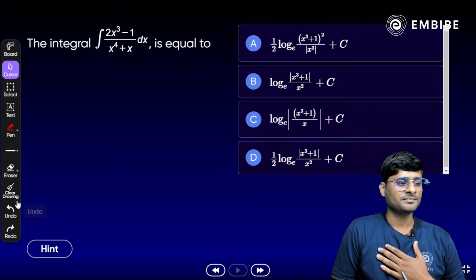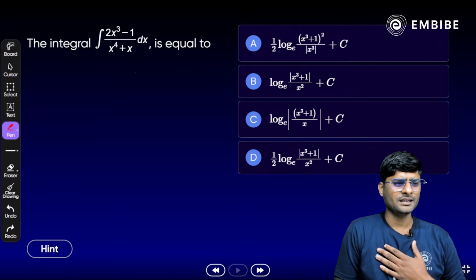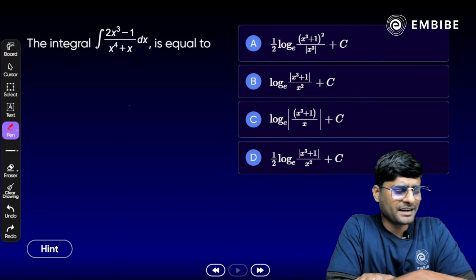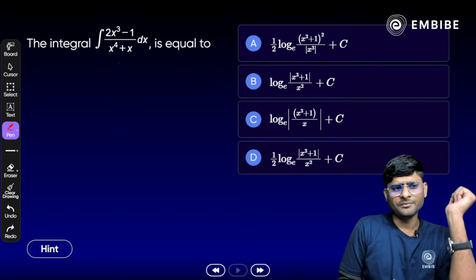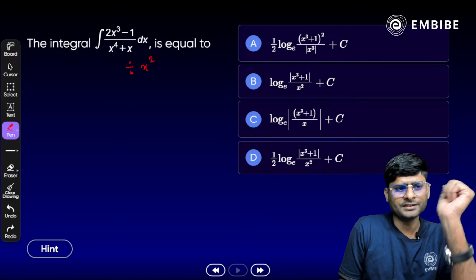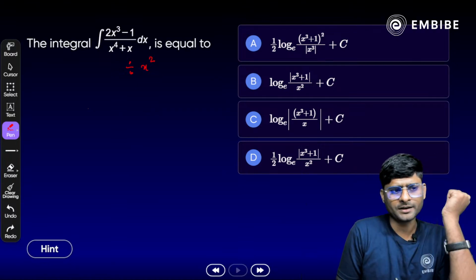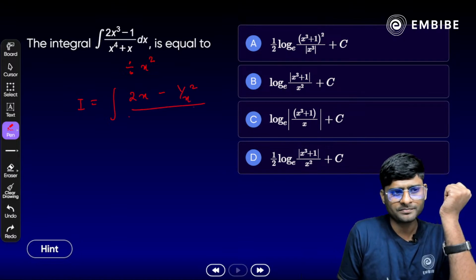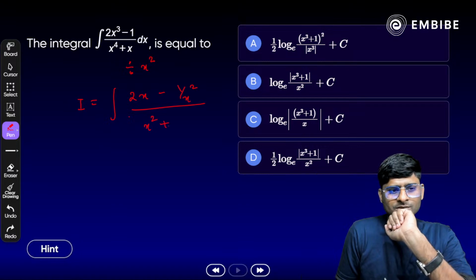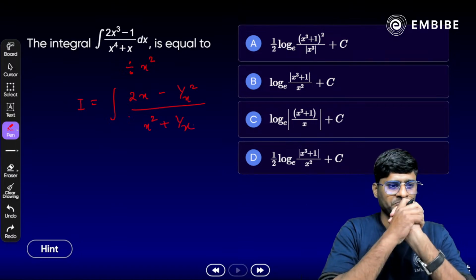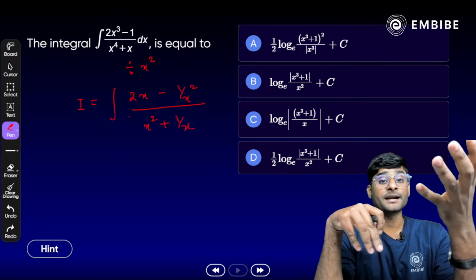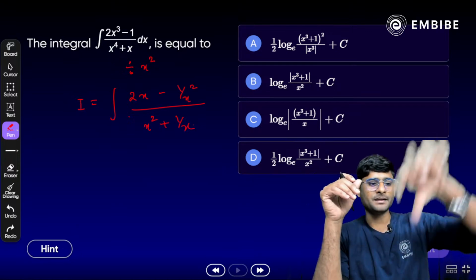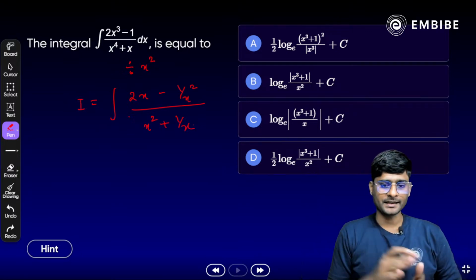All right. Yes, काफी easy question है ये भी. Focus on the numerator and denominator. If we divide by x square in both numerator and denominator, what we get here? Any idea? 2x minus 1 by x square whole divided by what? X square plus 1 by x here. Done? Yes, if we divide x square in numerator and denominator, so we get 2x minus 1 by x square whole divided by x square plus 1 by x here.